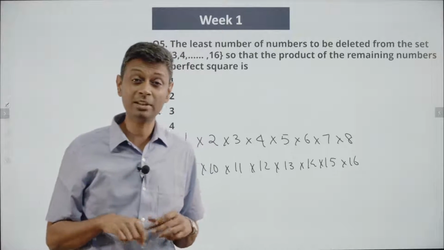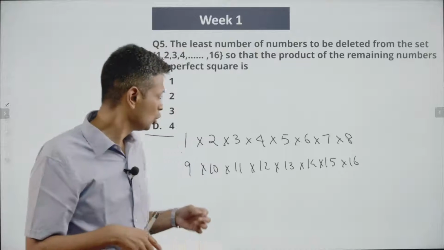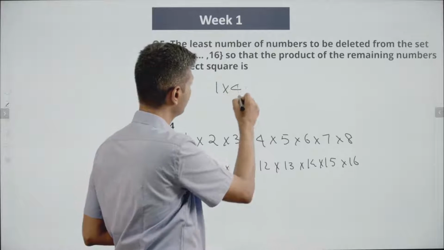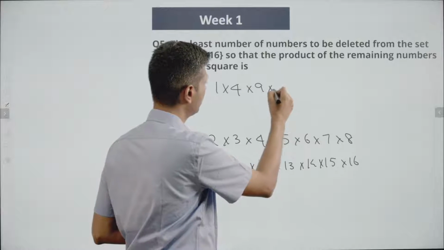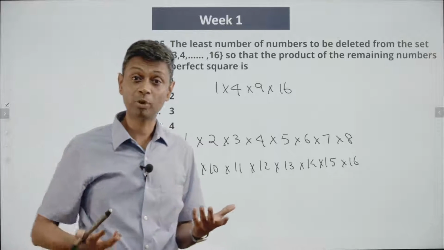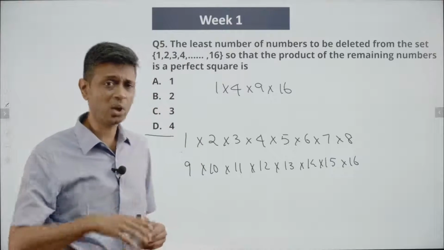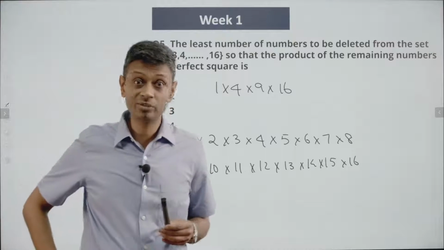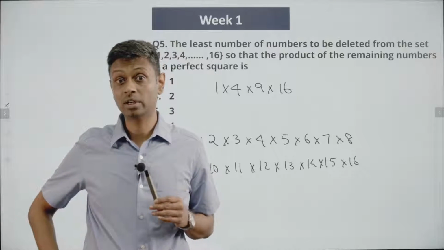So there is some other mechanism we have to think about. 1 into 4 into 4 into 9 into 16, this is the perfect square. I can have this as my perfect square. The remaining 12 numbers I will delete. Brilliant. But as the choice is telling me, I don't have to delete 12. I can delete far fewer, you still have it.